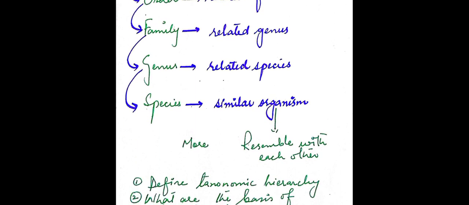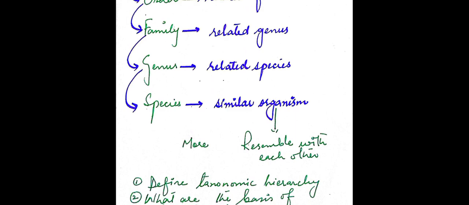The smallest one is species, the smallest group in the taxonomic hierarchy, in which we have similar organisms that resemble one another. They are all included in the species group.